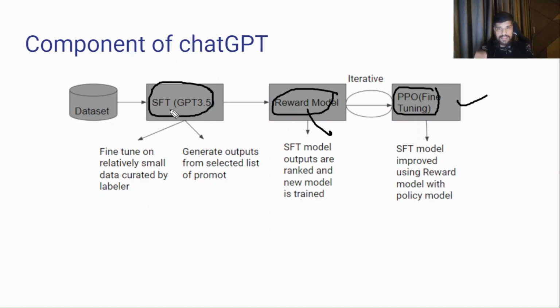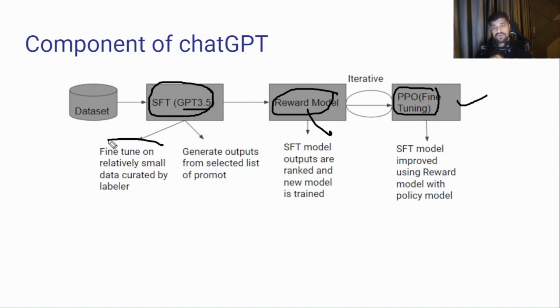The SFT model, that is the supervised fine tuning model, used in ChatGPT is GPT 3.5. Until before ChatGPT, GPT-3 was used, but they have done some modification as per the ChatGPT requirement, and they came up with the model called GPT 3.5.